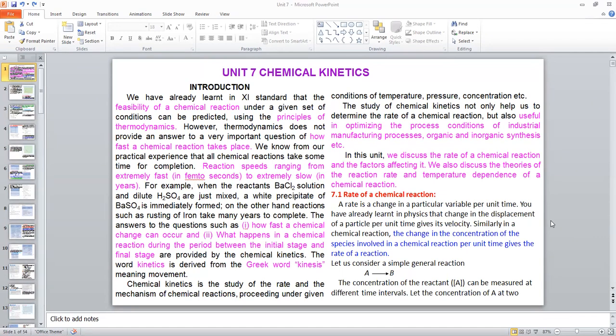For example, in the class 11 practical you studied the test for sulfate. When barium chloride solution is added to a sulfate salt or sulfuric acid, immediately a white precipitate of barium sulfate is formed. At the same time, we know that the rusting of iron is completed only after several years. That means it's a very slow reaction.